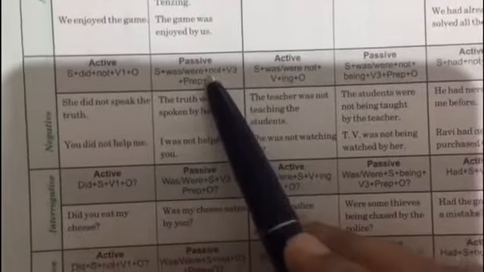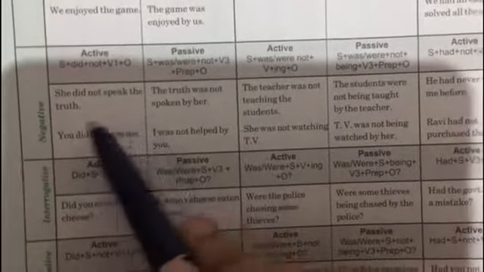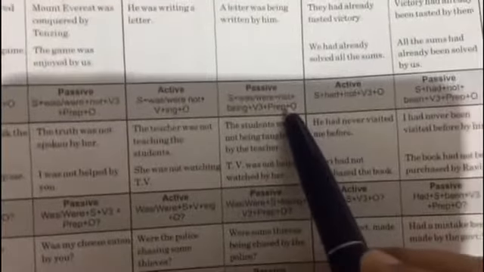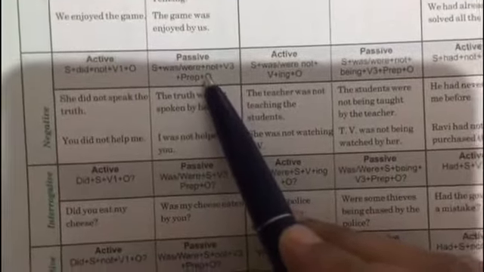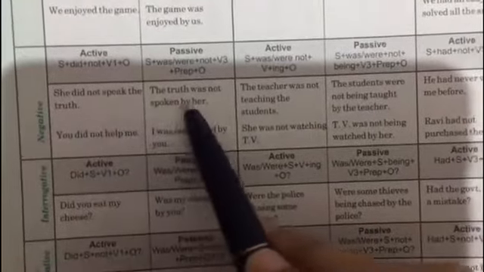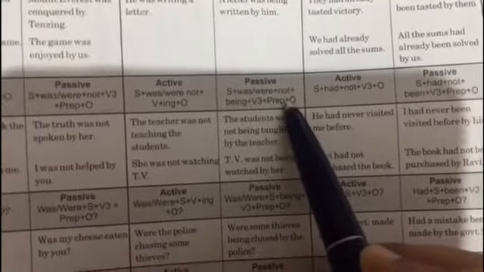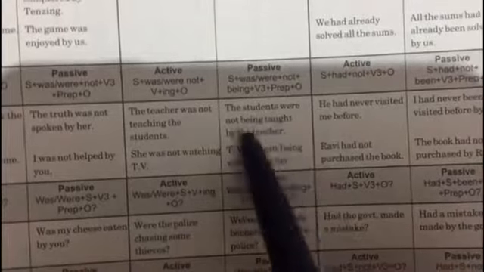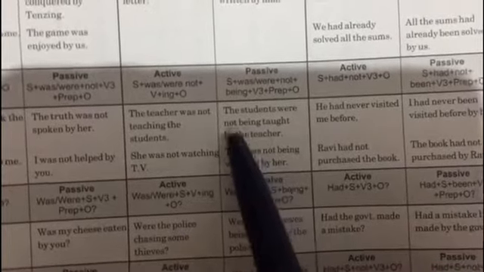Now for the negative, you just have to add not over here. She did not speak the truth. The truth was not spoken by her. Again, you just have to add not over here. The teacher was not teaching the students. The students were not taught by the teacher.